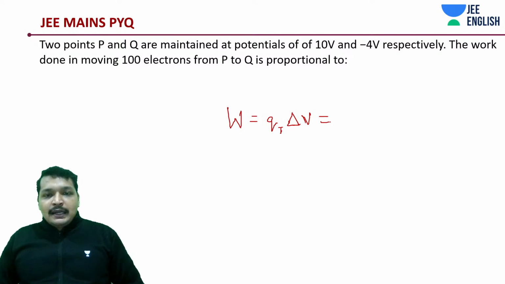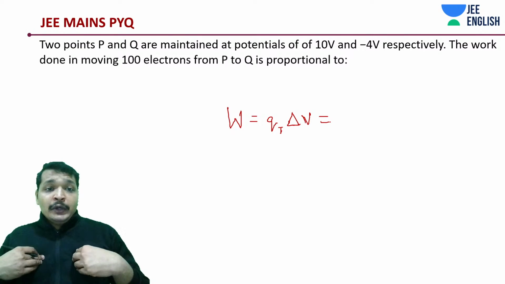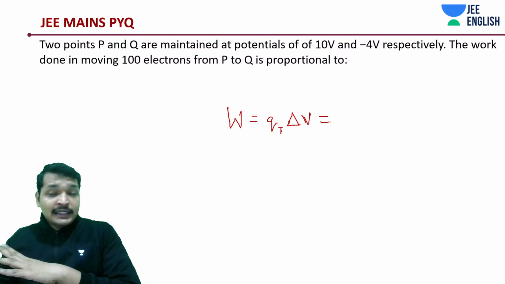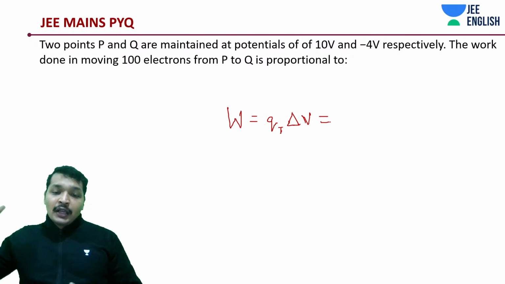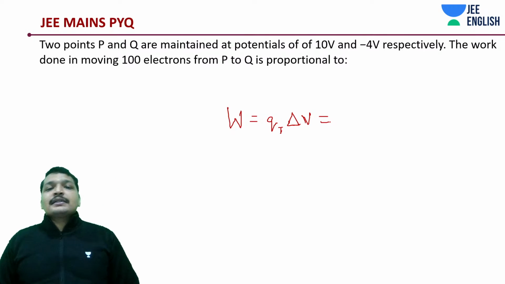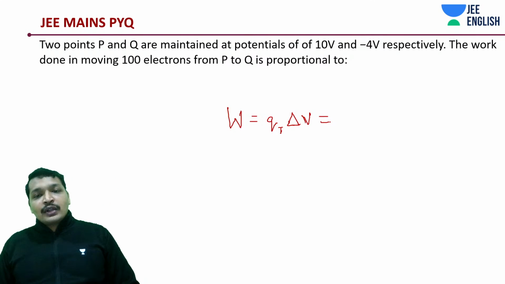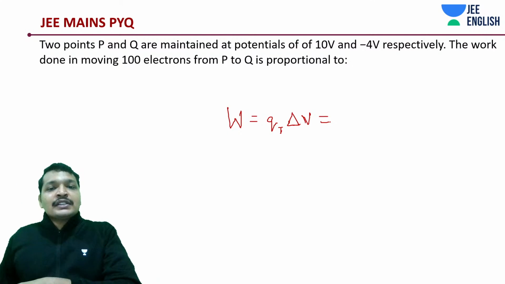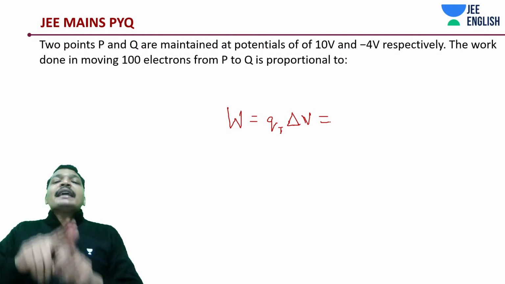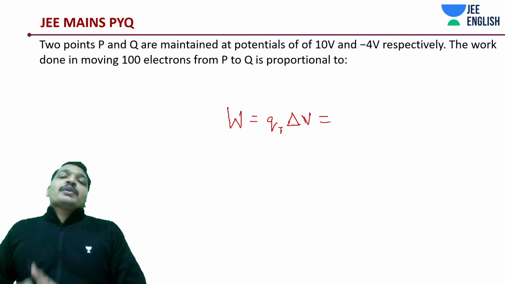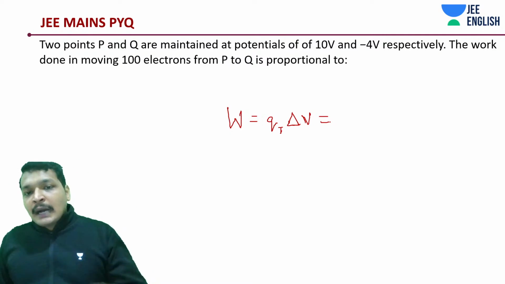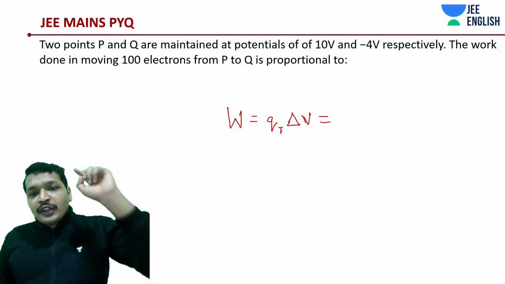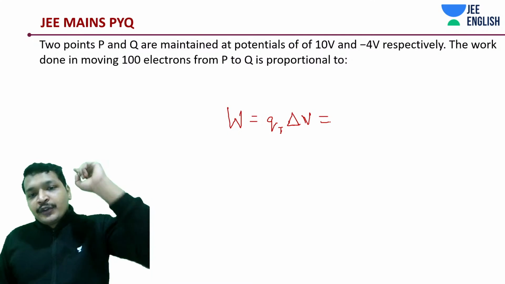Work done, don't think about it as done by the system. You are going to do the work because you're doing it against the field. Same way, if you're moving a negative charge from a higher to lower potential, you are doing the work. If you are moving a positive charge from a lower potential to a higher potential, you are doing work against the field.